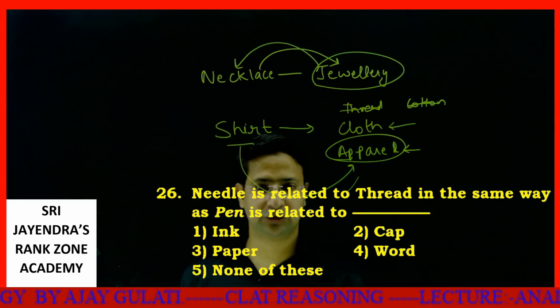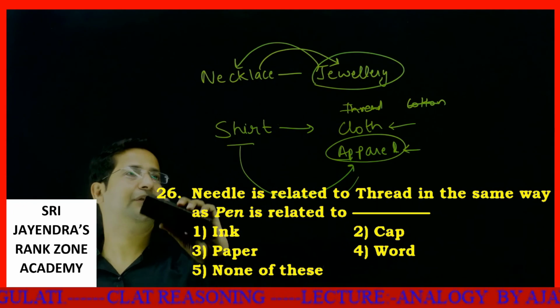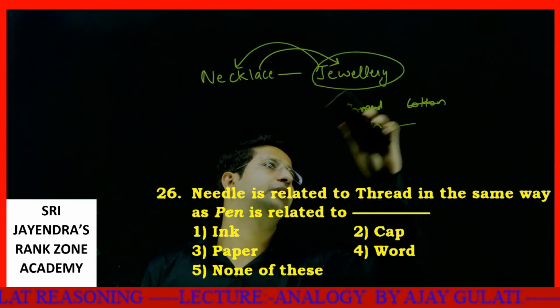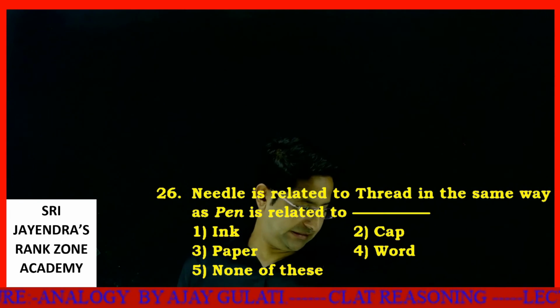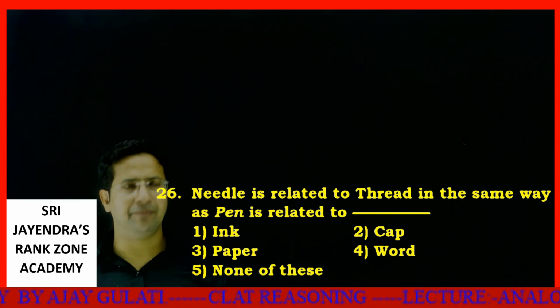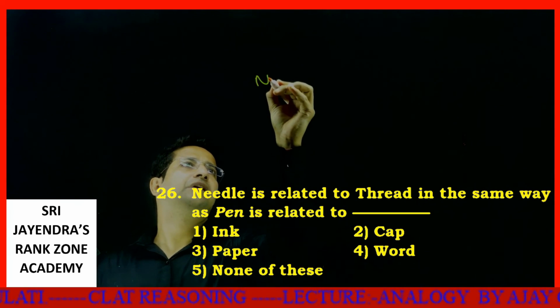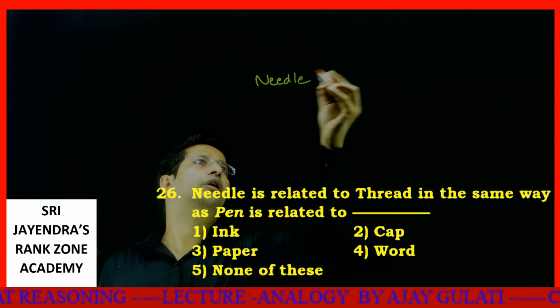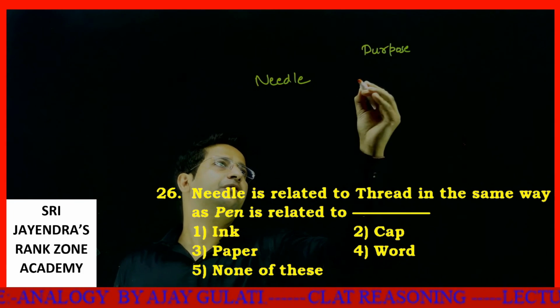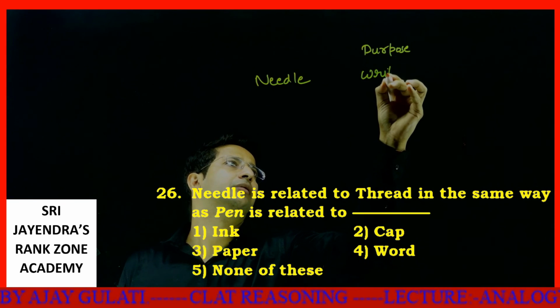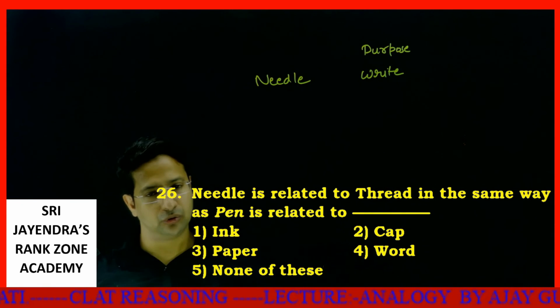Needle is related to thread in the same way as pen is related to what? Look, dear students, let's chalk out everything. First of all, needle. What is the purpose of a needle?